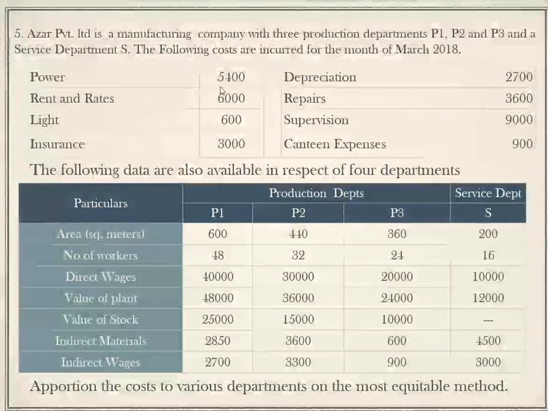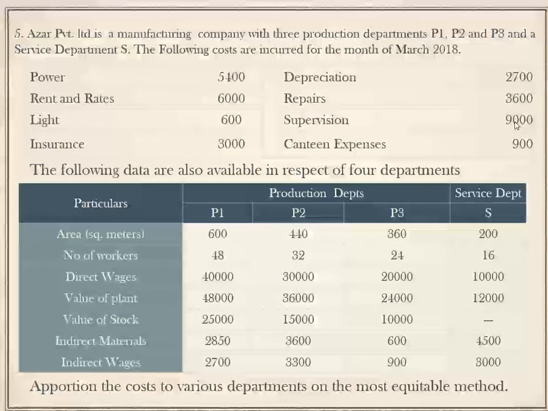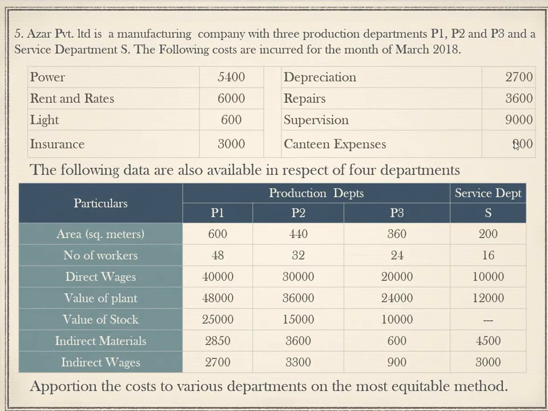Power 5,400, rent and rates 6,000, light 600, insurance 3,000, depreciation 2,700, repairs 3,600, supervision 9,000, canteen expenses 900. The following data are also available in respect of four departments. So the four departments are P1, P2, P3 and S.